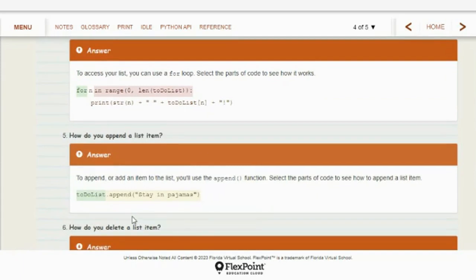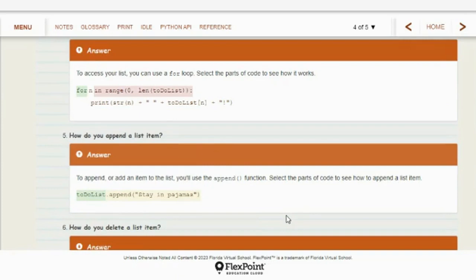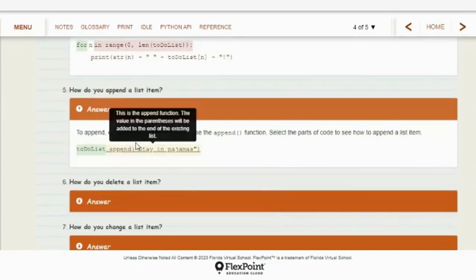There is an append command. So to-do list dot append. Oh, this adds things to the end. I'm sorry, add an item to the end.